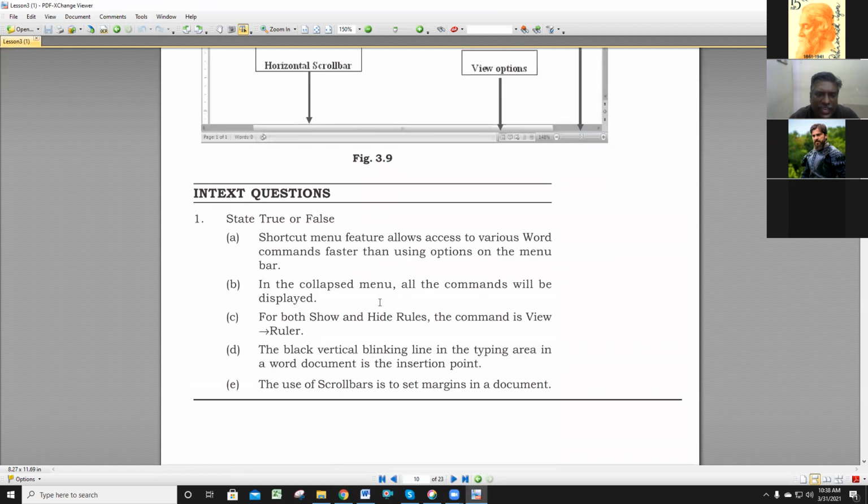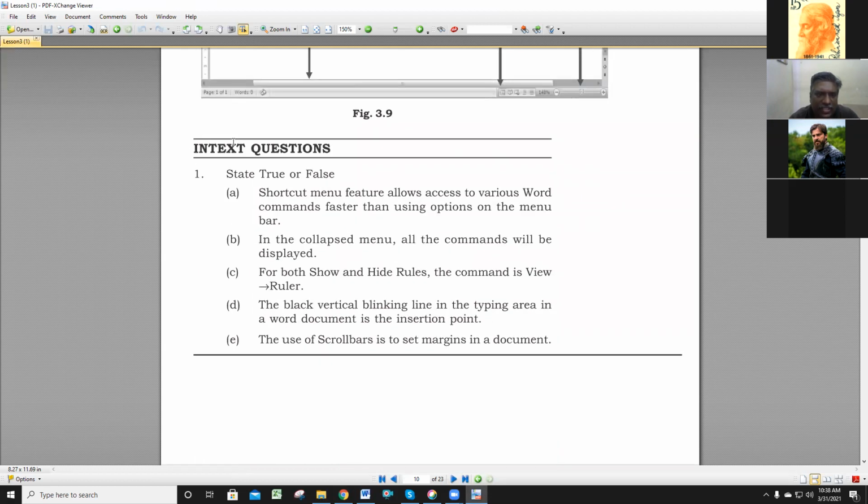Now I am giving the intake questions. This is for your testing. You check and read and see the answers one by one. Question number 1: State true or false. Shortcut menus allow access to various Word commands faster than using options on the menu bar. Anyone can answer. What is the right answer? True or false?